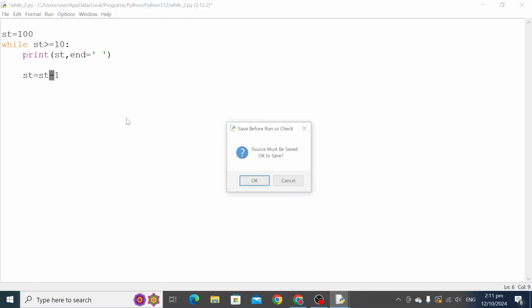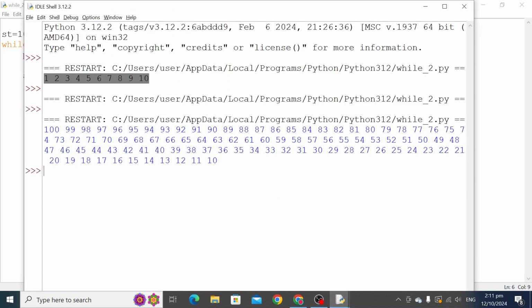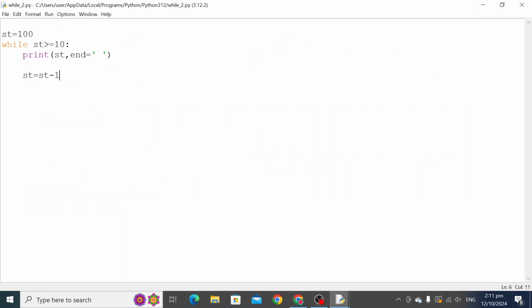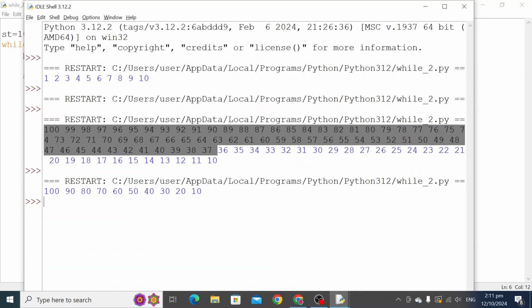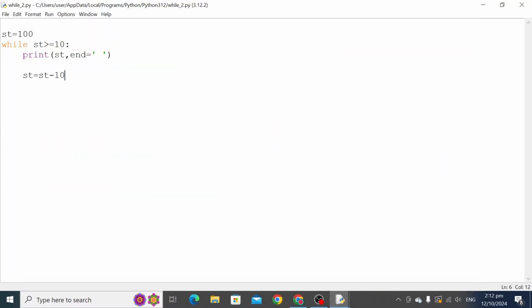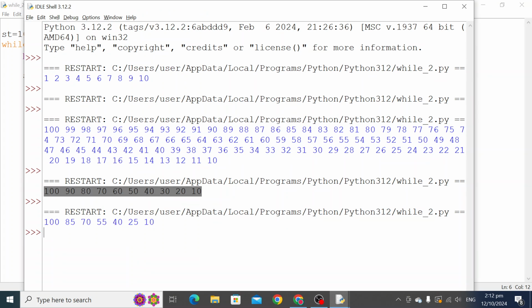So let us run it. Now we have numbers in decreasing order: 100, 99, 98, till 10. With the same update statement, if you increase by 10, then you see the number of outputs is limited now. Previously it was going one by one, but now the update statement is changed. That is why the output is also changed. If it is 15, again the loop will be executed very few times.